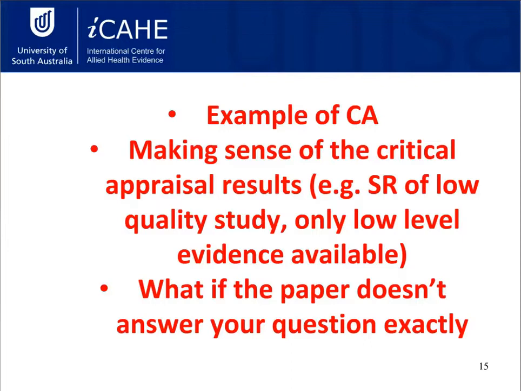The other thing to be thinking about is you might have a systematic review that's been done fantastically. It ticks all the boxes, it's all yeses. But then when you get to the end, you go, I'm just not sure if I believe the results. And that might be because even though the systematic review has done everything perfectly, the evidence base that it is using is of low quality.